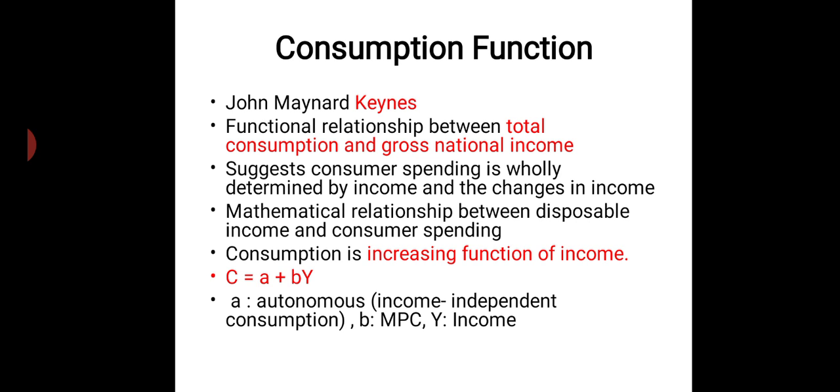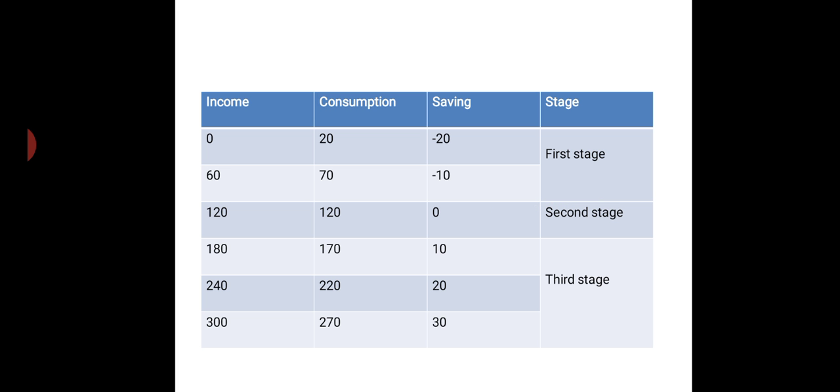And B is MPC, the marginal propensity to consume. Today we will discuss MPC in detail. That was about the consumption function. The consumption function is expressed through a table, like the demand schedule. We can even call it a consumption schedule, where you can see that income increases from 0 to 60 to 120 and 180. Consumption also increases, and that is the first stage. In the first stage, even when there is no income there will be some amount of consumption. A, autonomous consumption, is 20 here.